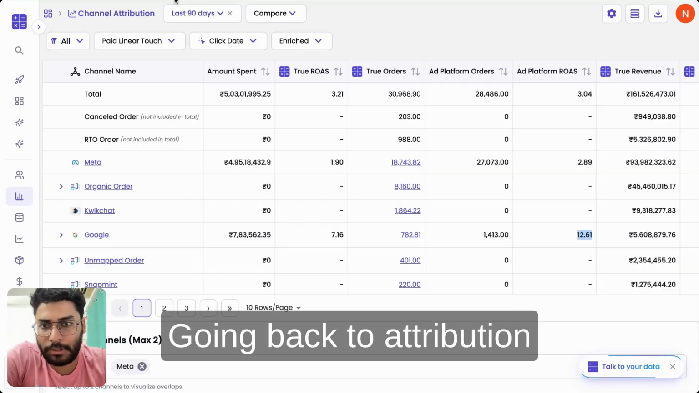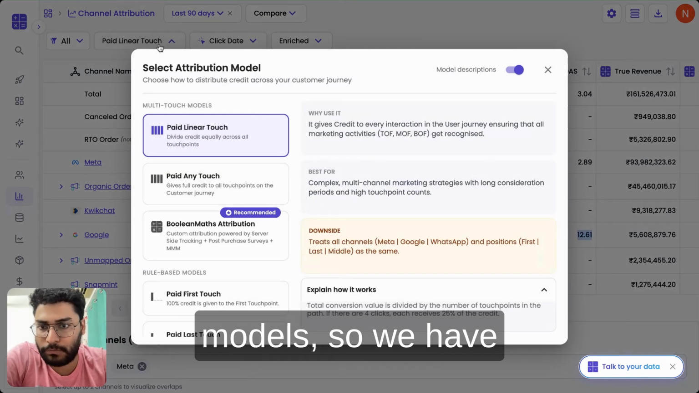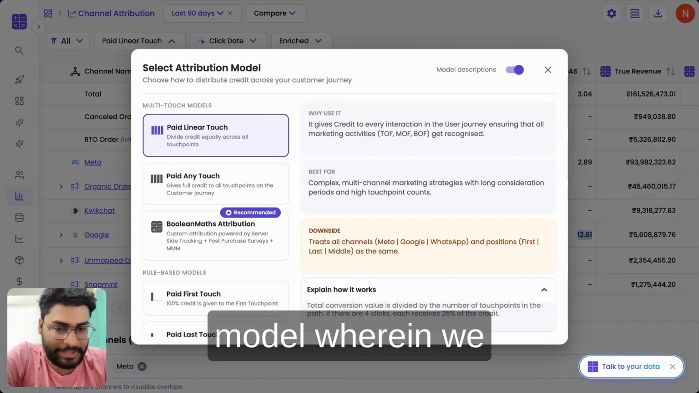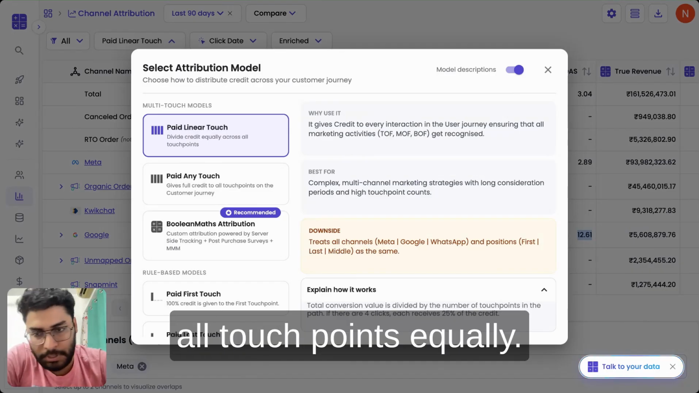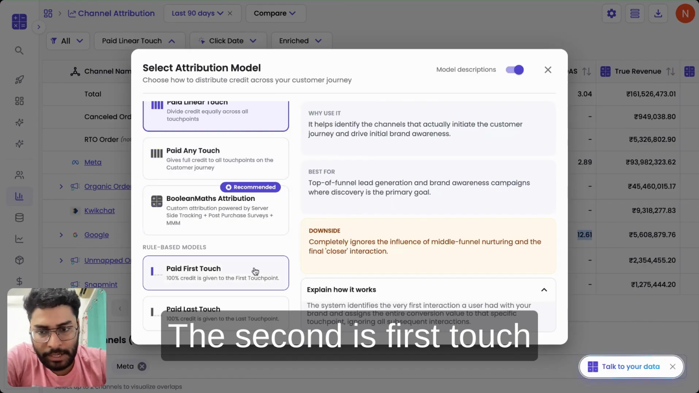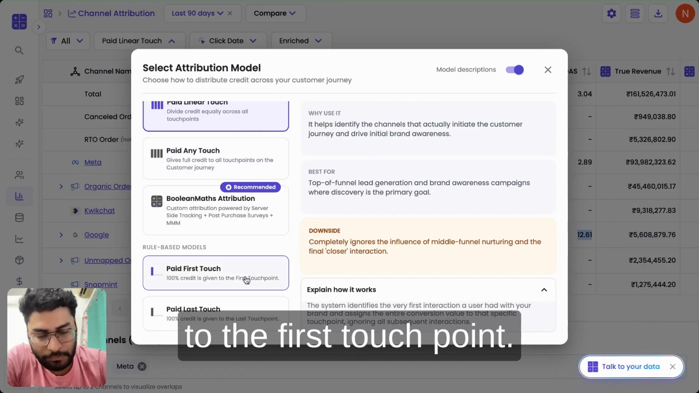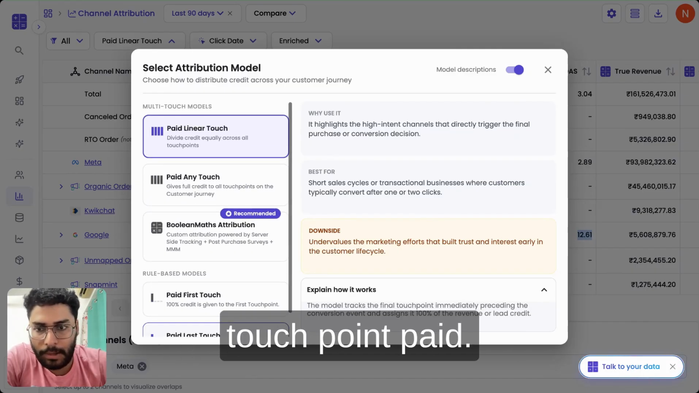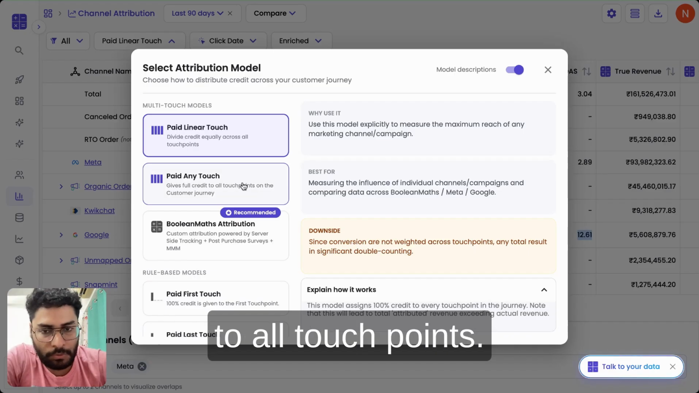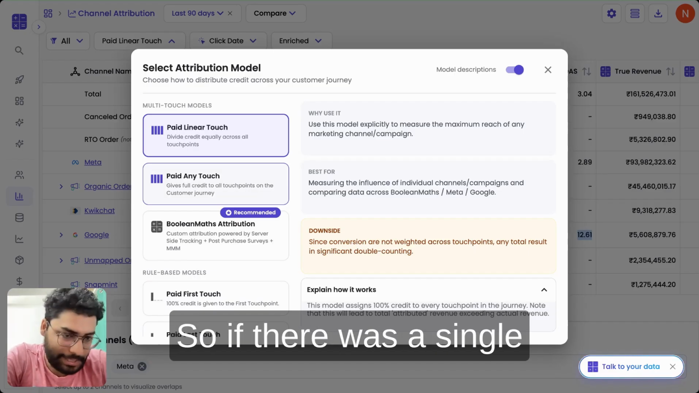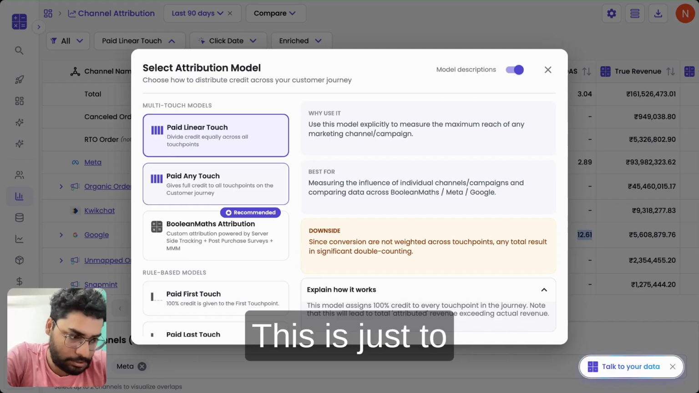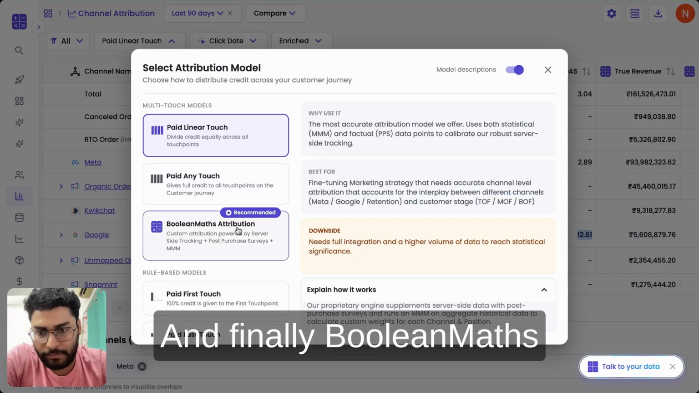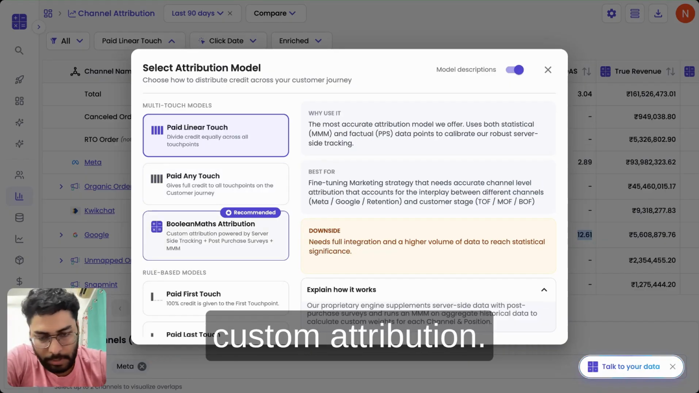Going back to attribution models, we have 5 attribution models. The first is linear touch, which is our preferred model, wherein we split credit across all touch points equally. The second is first touch, where we give credit to the first touch point. Similarly, last touch gives credit to the last touch point. Paid any touch gives credit to all touch points. So if there was a single touch point, we give it 100% credit. This is just to measure the footprint of any channel. And finally, BooleanMaths custom attribution.